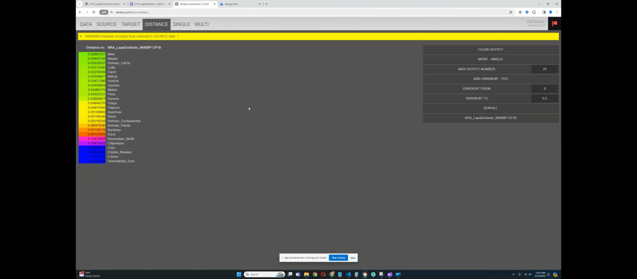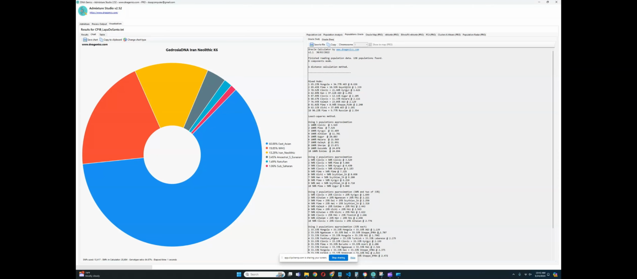So from what I understand with G25, G25 does not really differentiate. There isn't much of a difference between the typical score of a Central American versus a South American with G25, so they kind of score the same thing. Let's see what this individual, Lapo do Santo individual from 96 centuries before present, scores with Gedrosia Iran Neolithic K6.